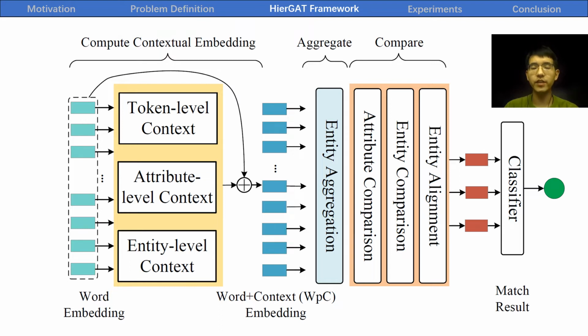Hierarchical combines the self-attention and graph-attention mechanism to solve ER problems for the first time. First, Hierarchical uses a transformer, which generates highly contextualized embeddings and can identify the discriminative words based on the self-attention mechanism.